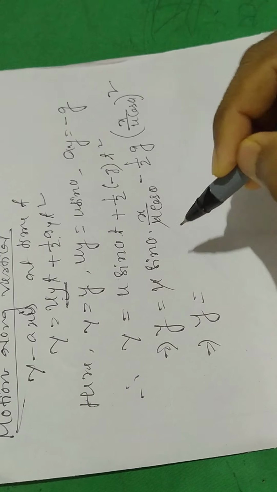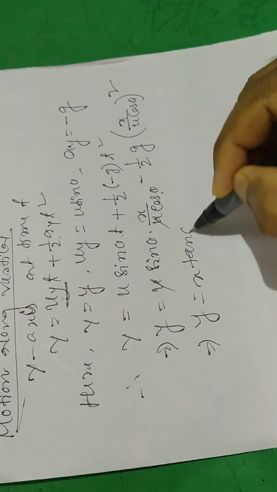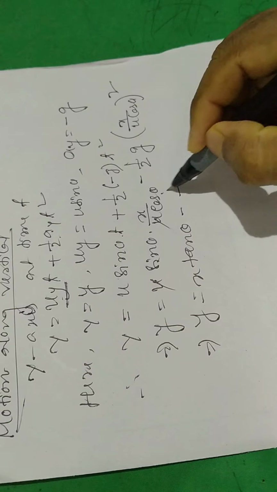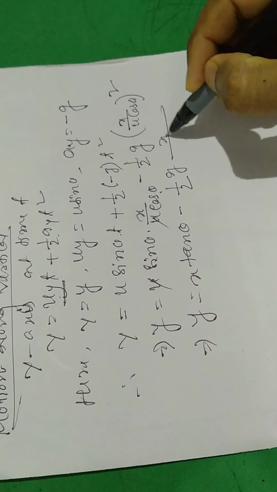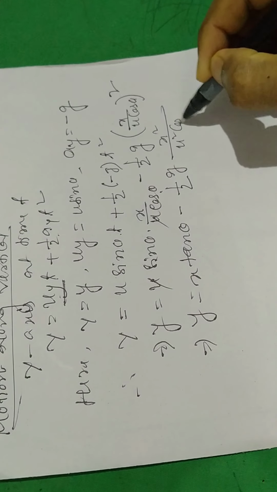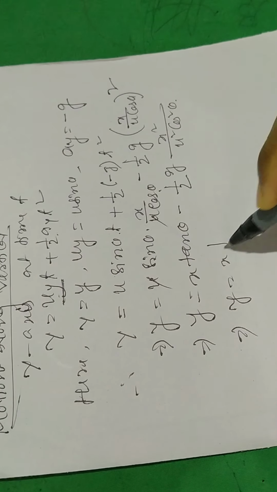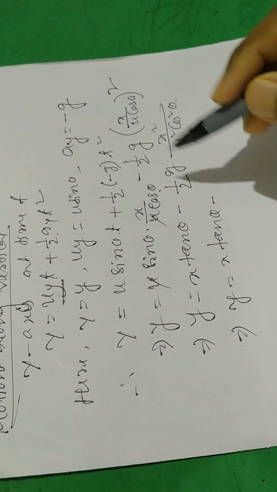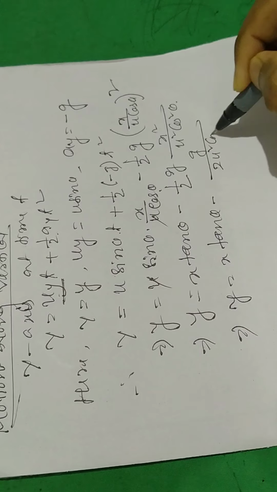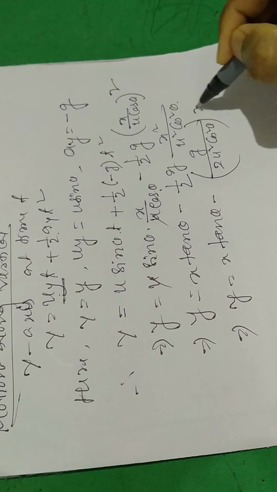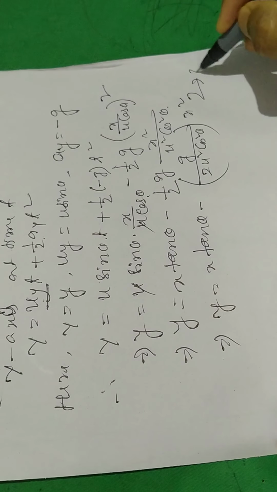So u cancels, u sin theta by cos theta is x tan theta, minus half g x square by u square cos square theta. So y equal to x tan theta minus g by 2 u square cos square theta x square. Equation number 2.